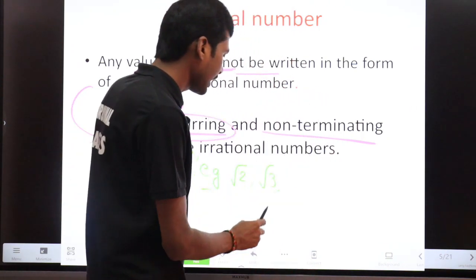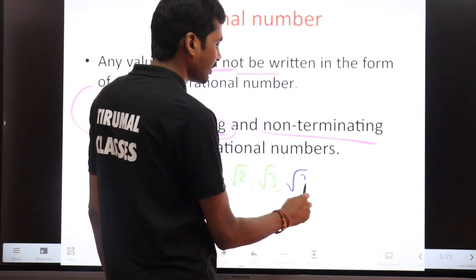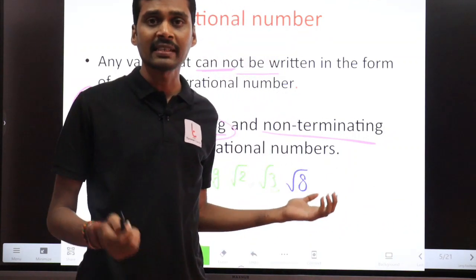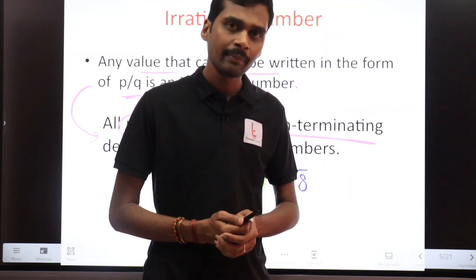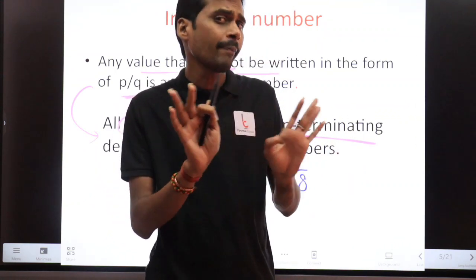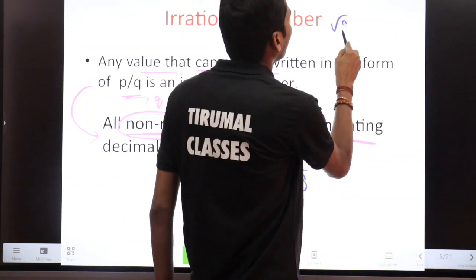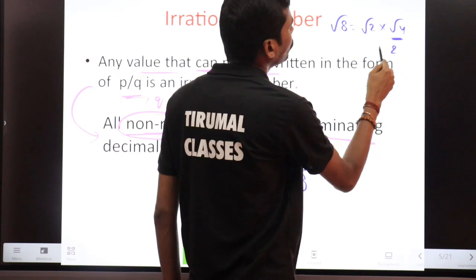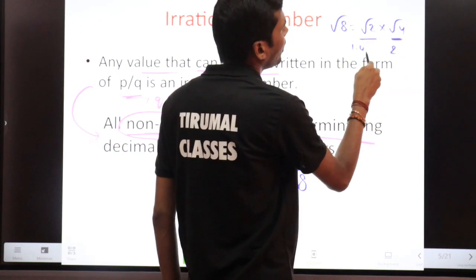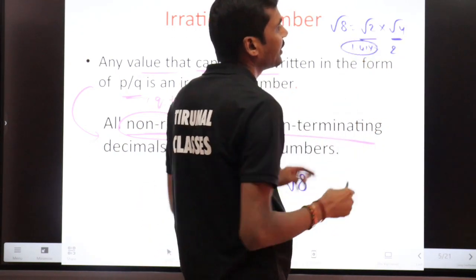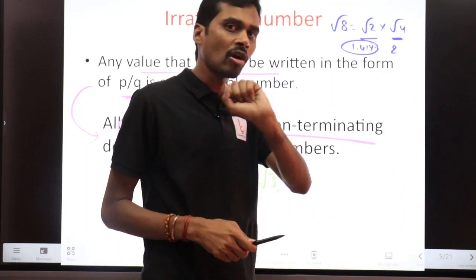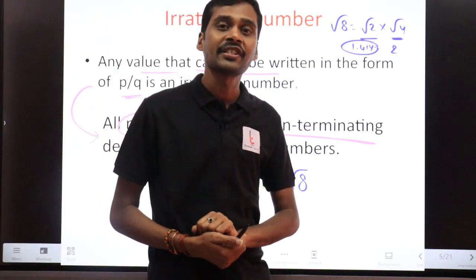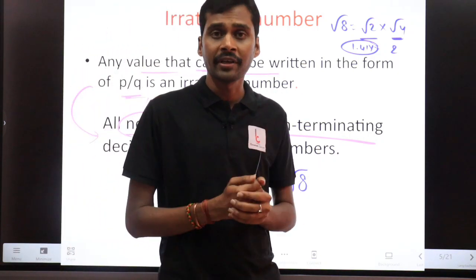Now you tell me, can I say that root 8 is an irrational number example? Absolutely, root 8 is an irrational number example, because root 8 is not a perfect square. Root 8 means you can write this number as root 2 into root 4. The root 4 value is 2, and the root 2 value is again 1.414, a non-terminating decimal. Multiplied by 2, again it gives a non-terminating decimal. So that's why it belongs to the category of irrational numbers. So you remember my point.